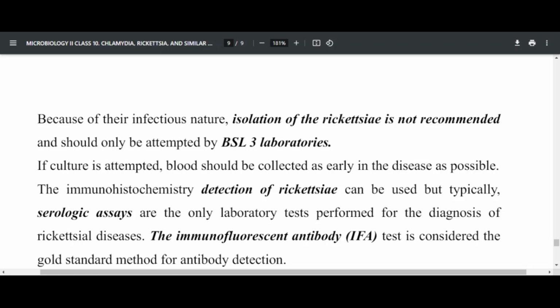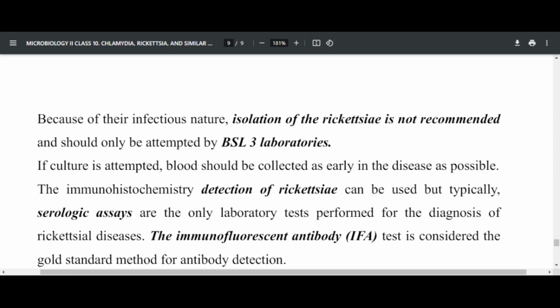For general lab diagnosis of Rickettsia disease, because of their infectious nature, isolation of Rickettsia is not recommended. When you want to isolate them, you can only attempt this in biosafety level 3 laboratories. We don't have level 3 laboratories in many places. In most of our hospitals, we have level 2.